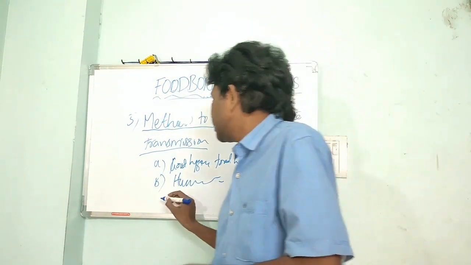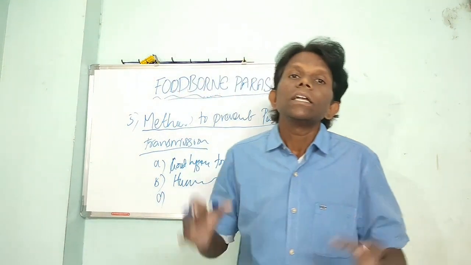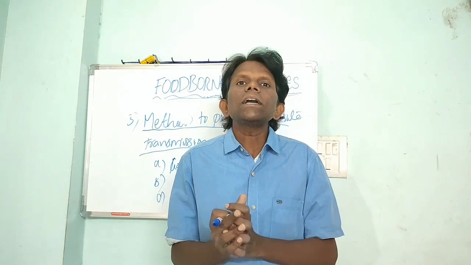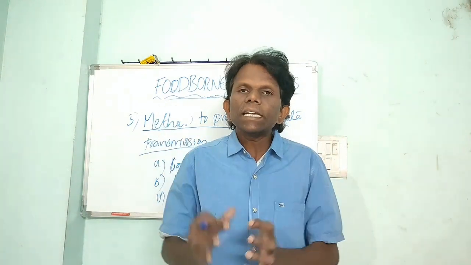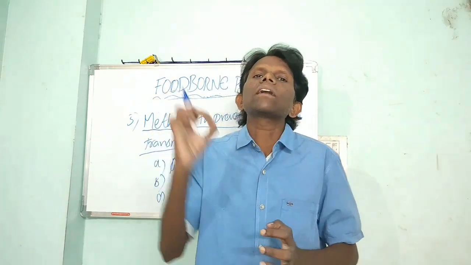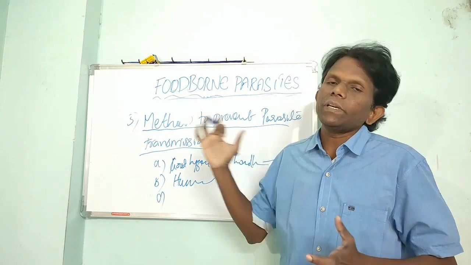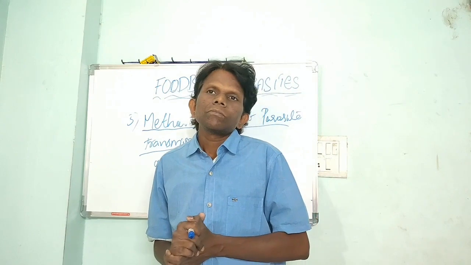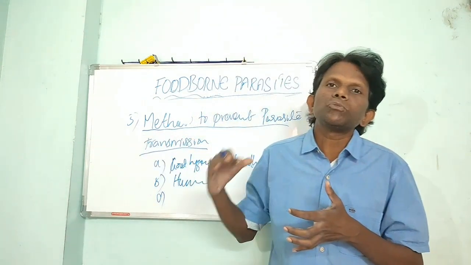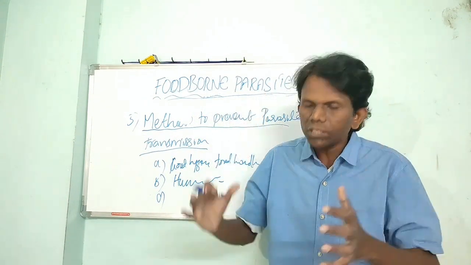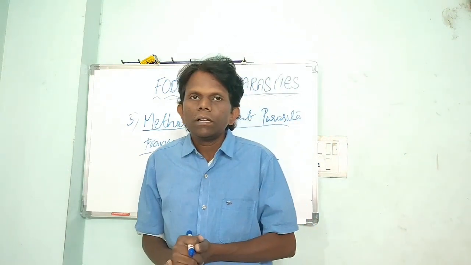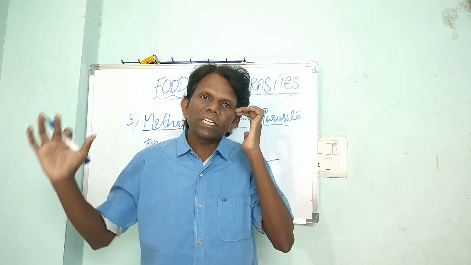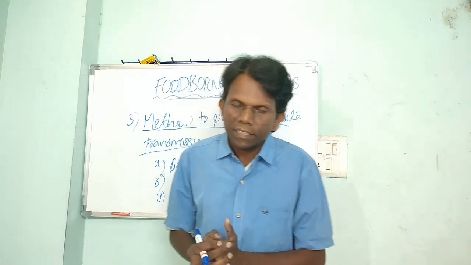And the third one is to eliminate the use of improperly treated sewage to fertilize crops. That is very important. Most of the agricultural fields apply sewage to fertilize the crops, but it is not properly treated, and improperly treated sewage contains many kinds of parasites which